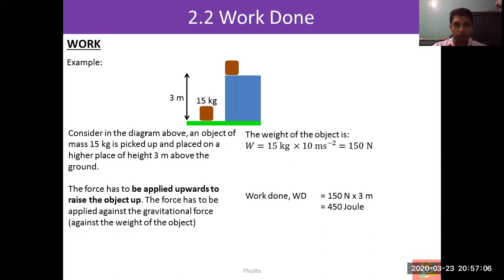The weight of the object is again mg, which is 150 Newton. This is the minimum force you need to apply so that the object can be raised. Hence the work done to raise the object by 3 meters is 150 Newton times 3, so 450 joule.